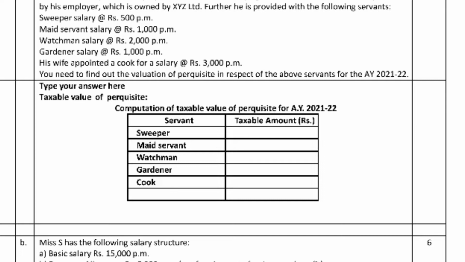So the total is 78,000. Refer to 78,000 here. First, the sweeper salary is 500. Total salary 78,000. The sweeper salary will be taxable, 500 into 12.